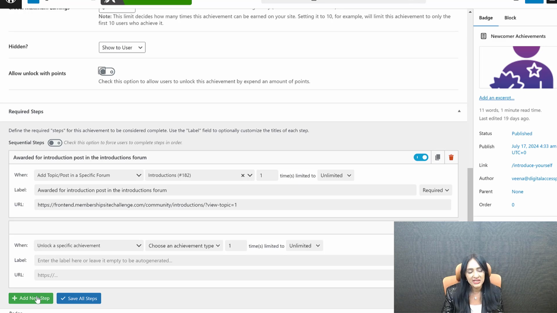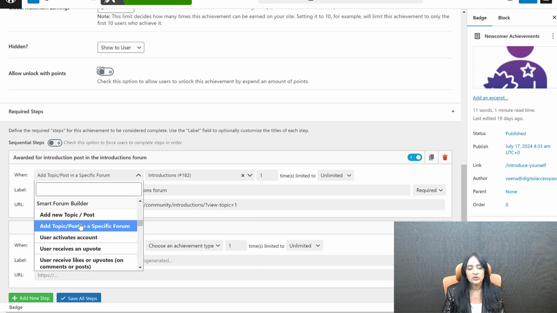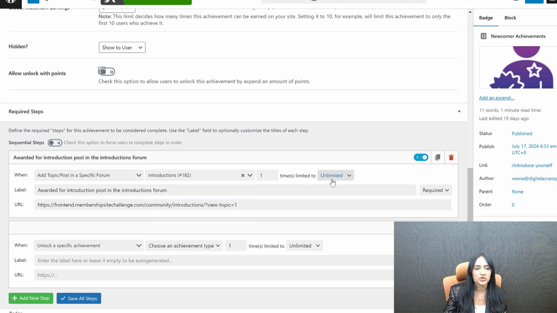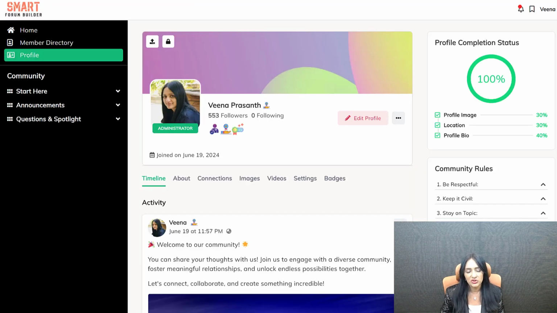You can add multiple steps. So here you can see they will get this newcomer badge award if they add an introduction post introducing themselves in the introductions forum. So once they introduce themselves, they get this badge, right? Once they have earned the badge, it's going to show up in their profile. Let me show you this. See here, this is the profile page. And once they earn the badge, it's going to show all the badges they have earned right here.